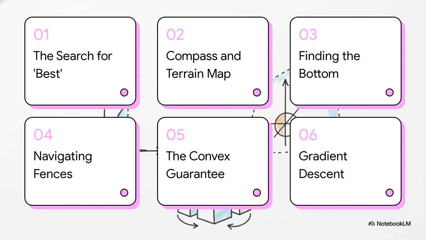So, here's our trail map for the journey. First, we're going to figure out what best even means in this context. Then we'll get our gear, a mathematical compass, and a terrain map. After that, we'll learn how to actually find the bottom, first in a big open field, and then when we have to deal with tricky fences. We'll even uncover a special cheat code, a type of landscape that guarantees we can't lose. And finally, we'll learn the step-by-step instructions for the walk itself, the famous gradient descent.